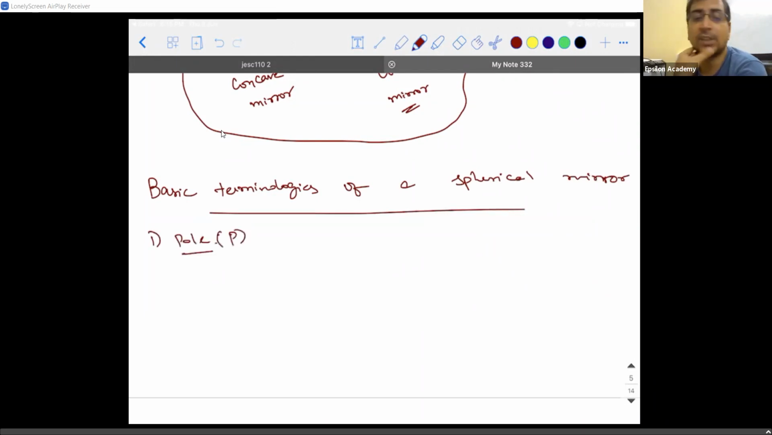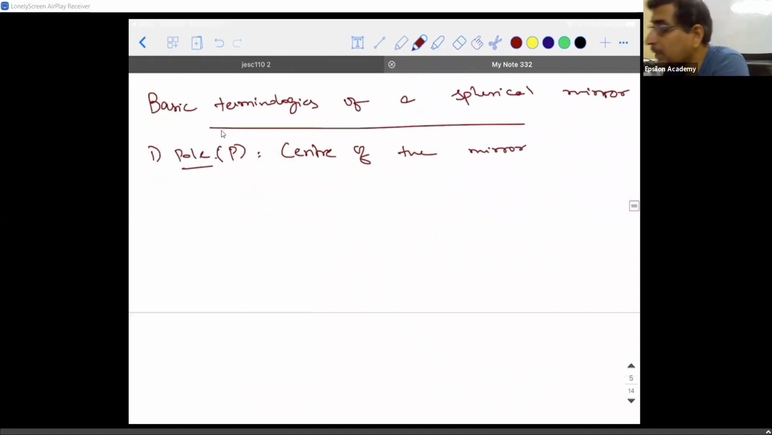Pole is generally represented by the symbol capital P. So pole is called the center of the mirror. There is a confusion. Many people think that it is the center of curvature. No, it is called the center of the mirror. Let me explain what it means.